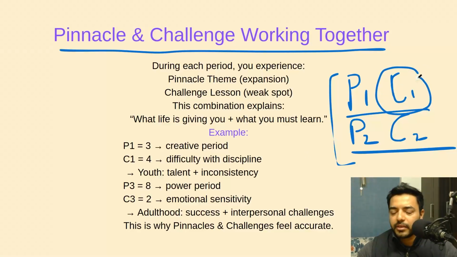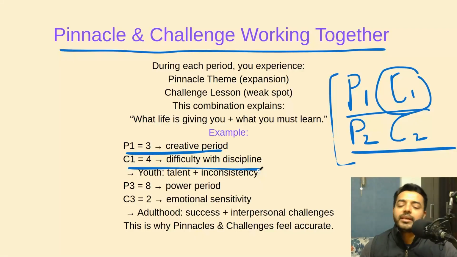But C1, let's say, is 5, but you don't want change, something like that, right? Let's say P1 is 3, it's a creative period you're going through, but C1 is 4, you are facing difficulties with discipline, so you need to learn how to be working hard and disciplined. So probably you're an artist at that age, right?